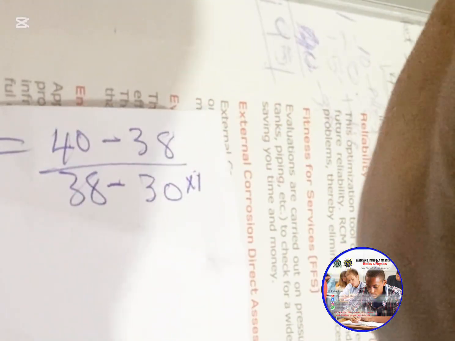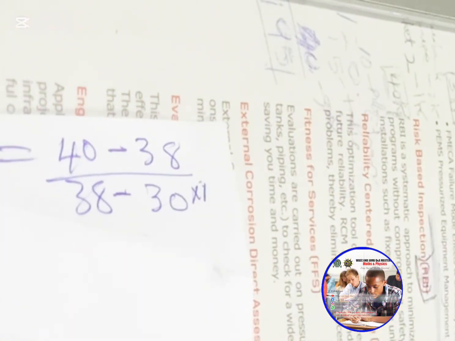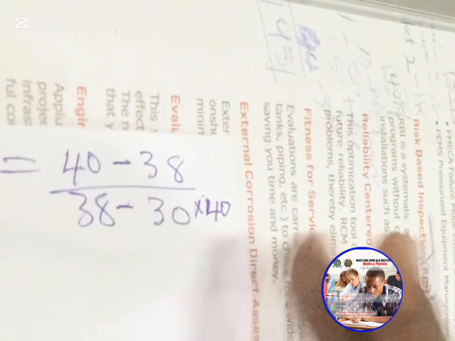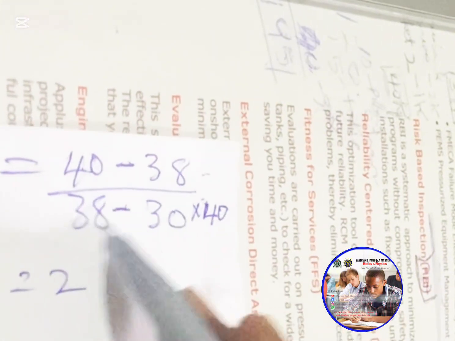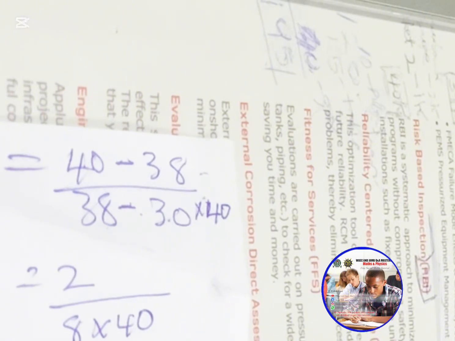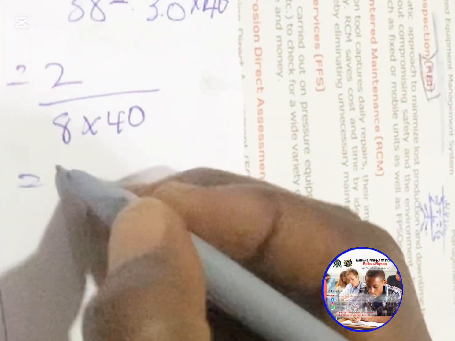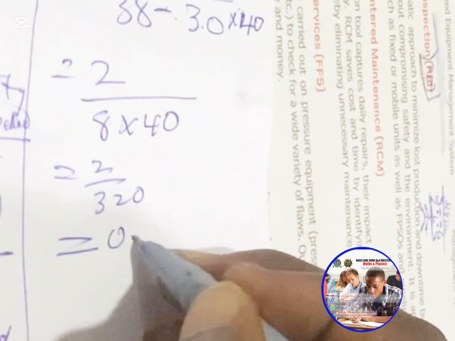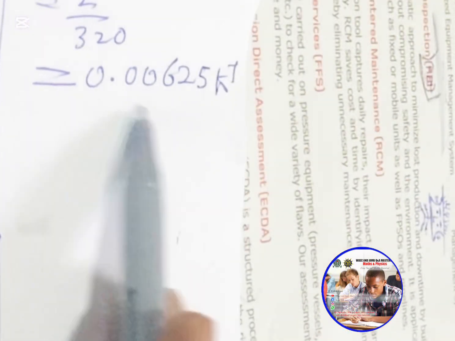From the question, what's the degree rise in temperature? Degree rise in temperature is 40 degrees, right? Okay, so this is what we get. We are going to say 40 minus 38, which is 2, 38 minus 30, which is 8, times 40. So 8 times 40 is 320, then 2 divided by 320 will give us 0.00625 per Kelvin.